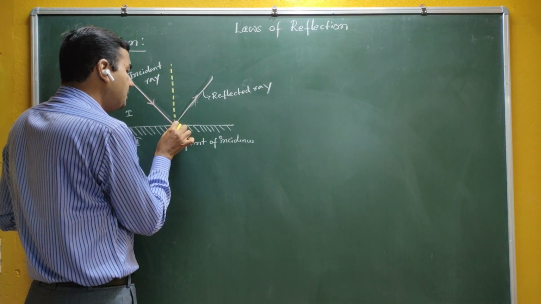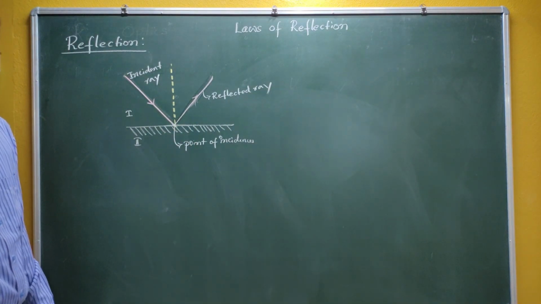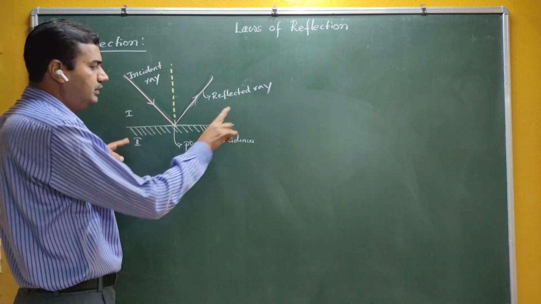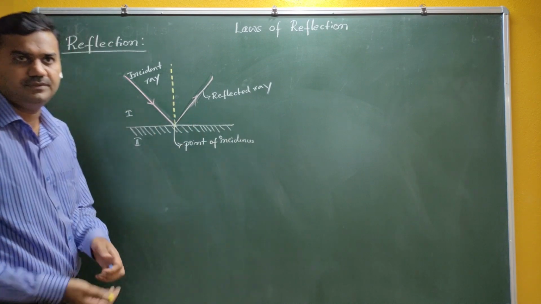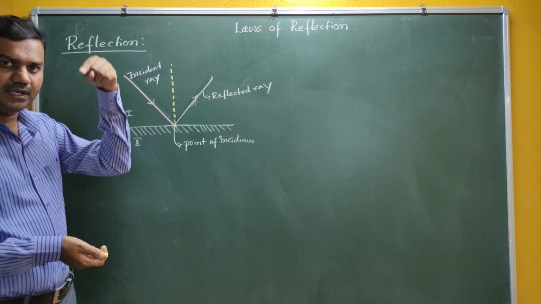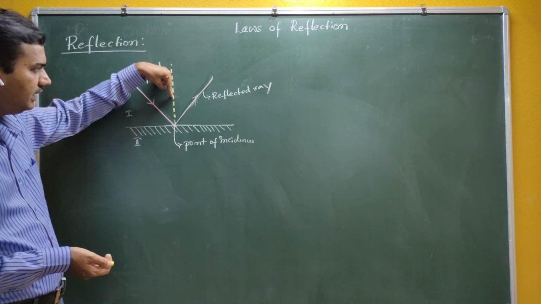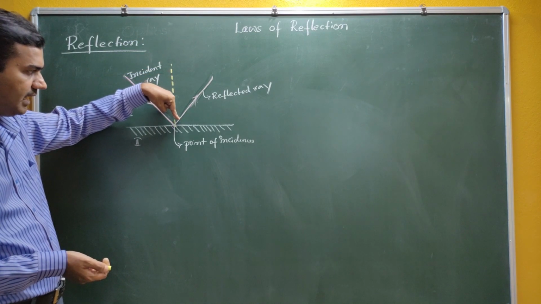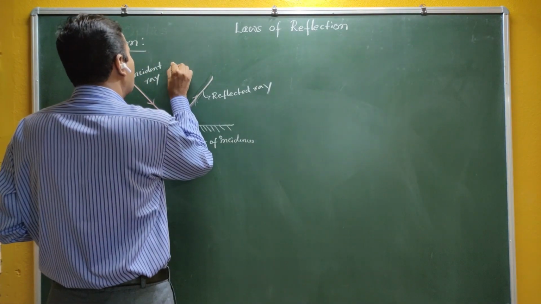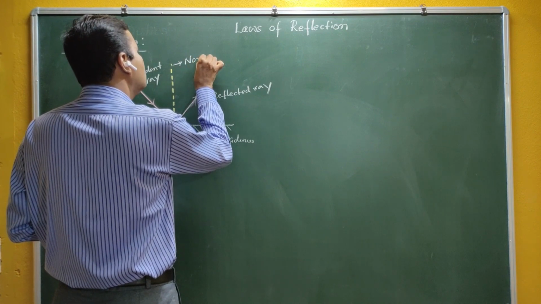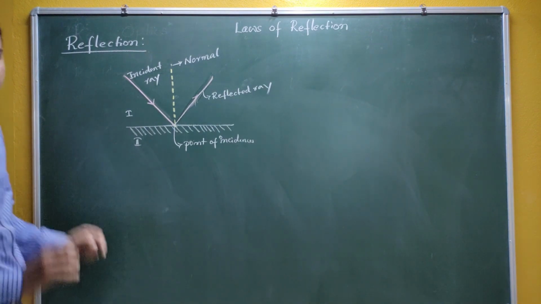This imaginary line should be perpendicular to the surface, perpendicular to the mirror, and it should pass through the point of incidence. For the sake of measurement, we use this imaginary line which passes through the point of incidence and is perpendicular to the surface. That particular line is called the normal, and all the measurements are done from this normal.